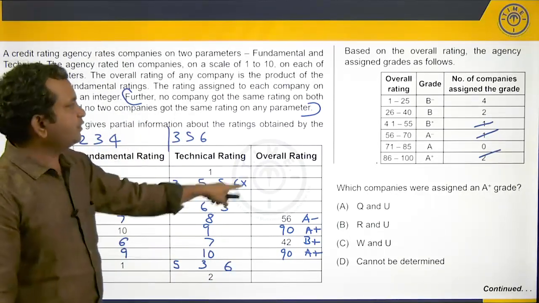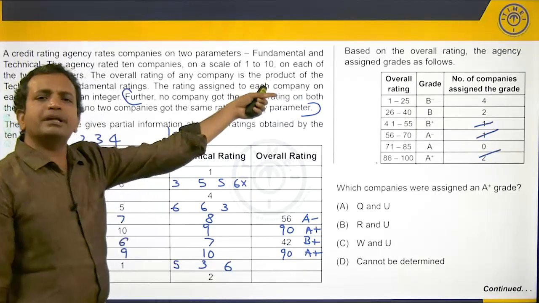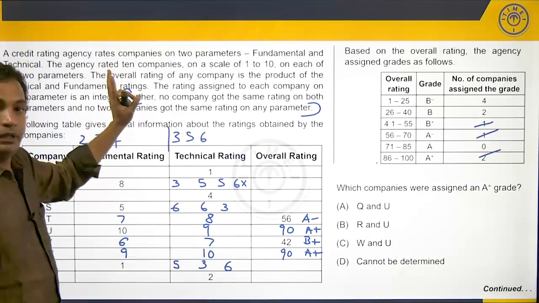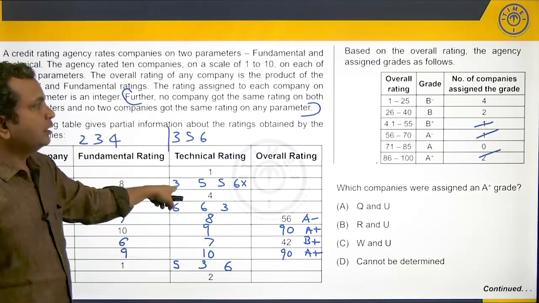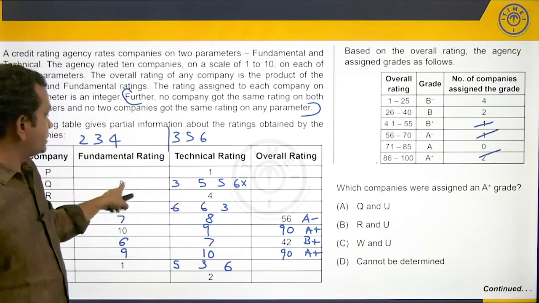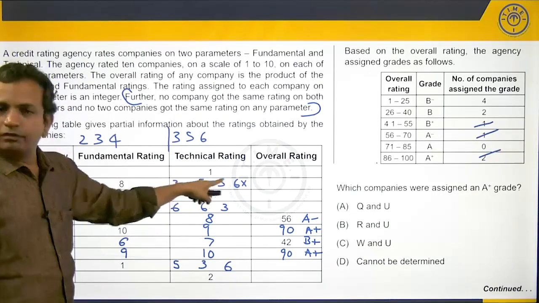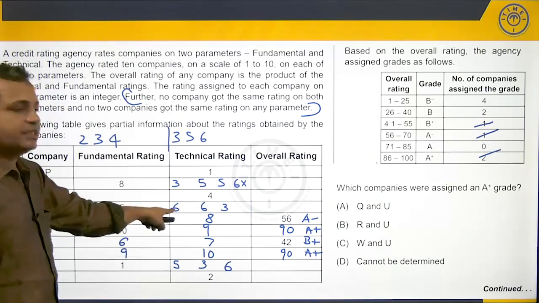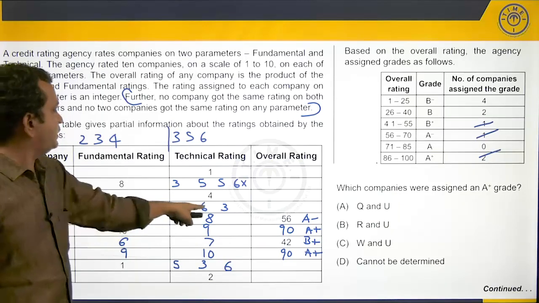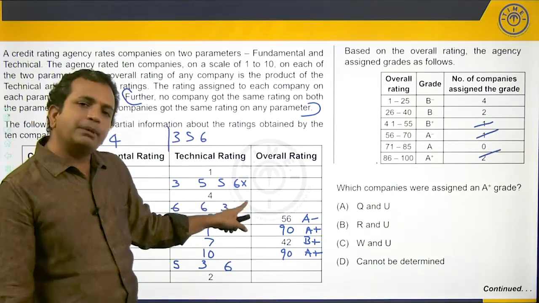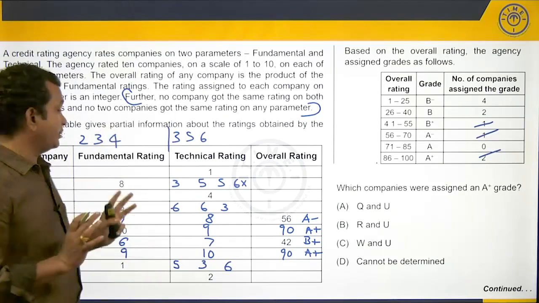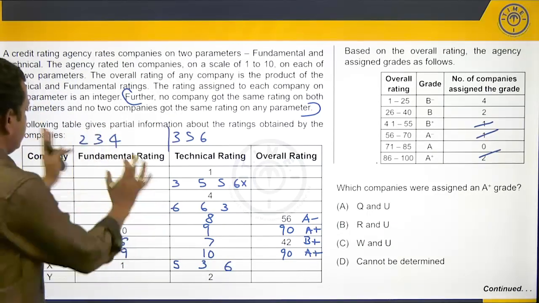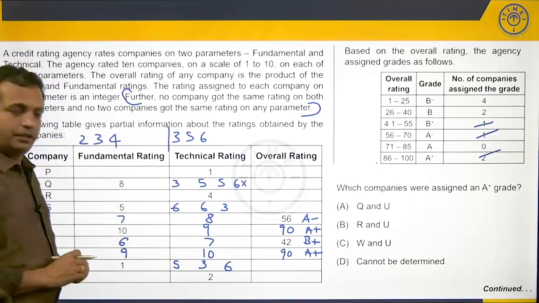Why? 5 3s are 15. It's okay. It will become a B minus company, which is all right. So, I am eventually overall making this either a B minus company with 24 points or a B company with 40 points. This is becoming a 5 6s are 30 and 30, which is a B company, or 5 3s are 15, B minus company. So, there are 3 different possibilities here. We don't know which of them is correct. So, let's hold on to that and shift the glance here.